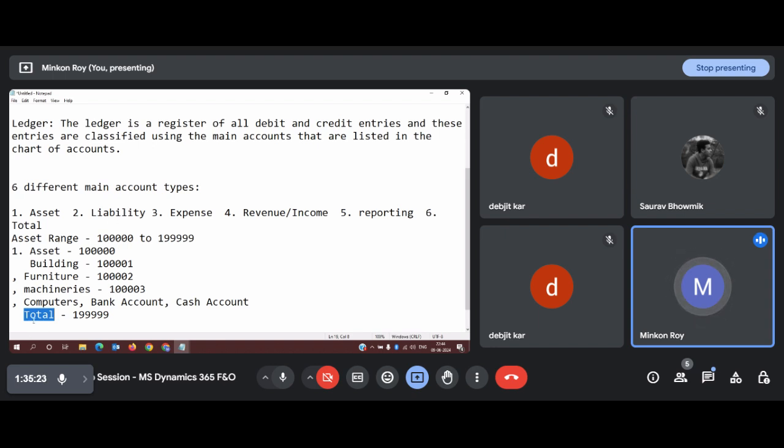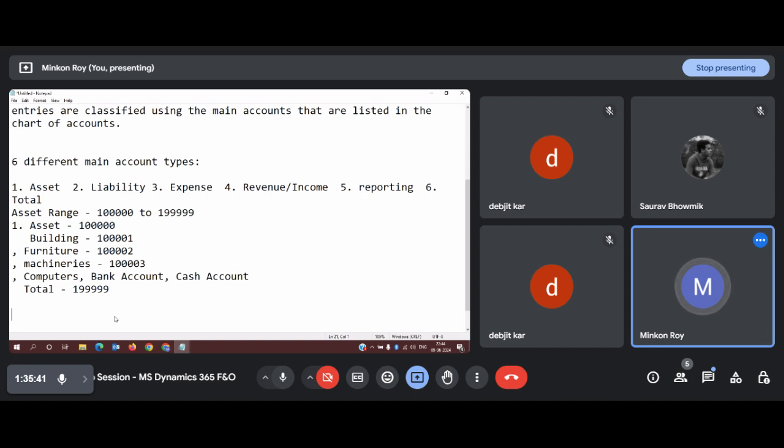For each category, I will be creating a total at the end. The rest of the numbers I will leave blank, or keep on a provisional note so as to create any main account in the near future if required. Likewise, I will be defining the same for liabilities accounts.